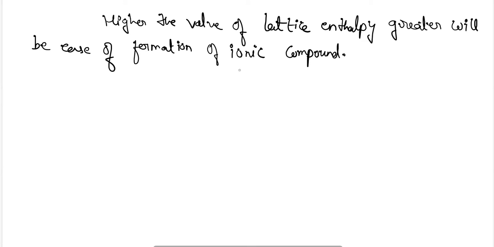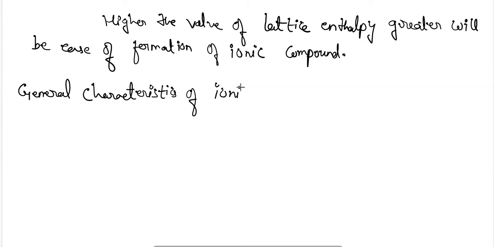Okay, let's move further and see the general characteristics of ionic bonds. Number one, it is the physical state. We are going to discuss the physical state of ionic bonds.